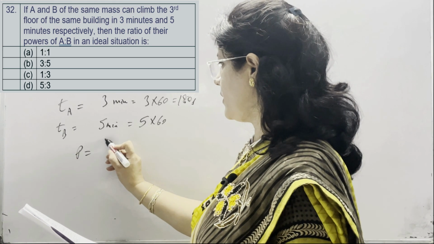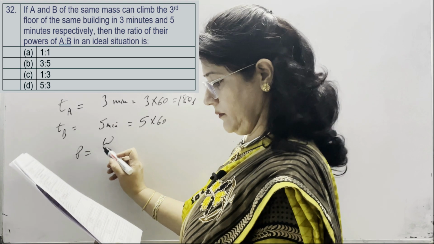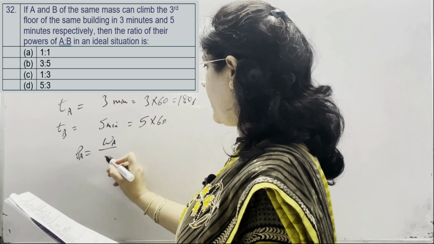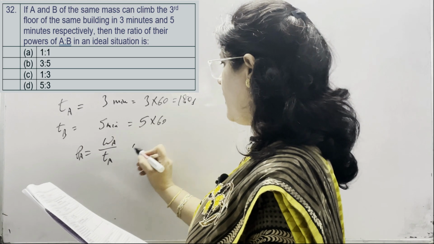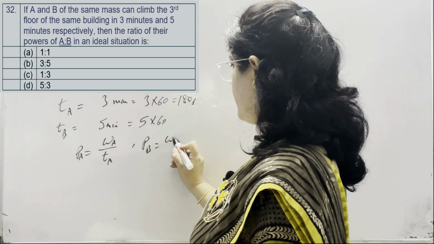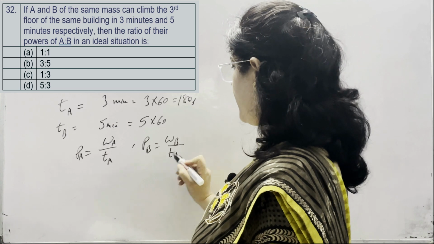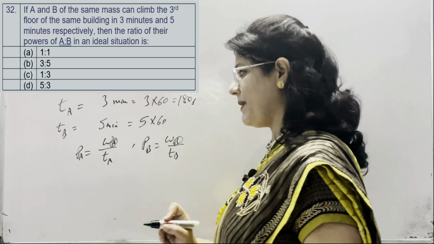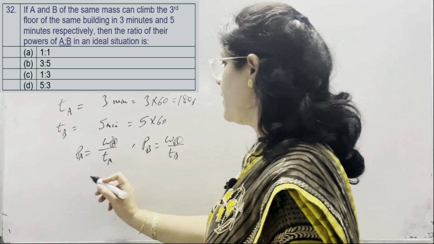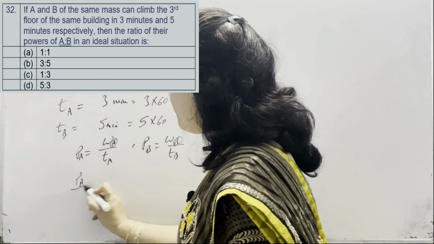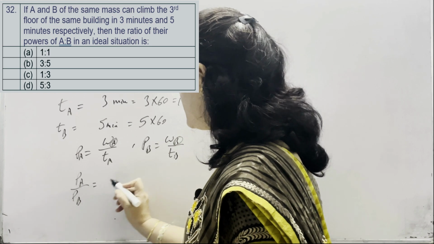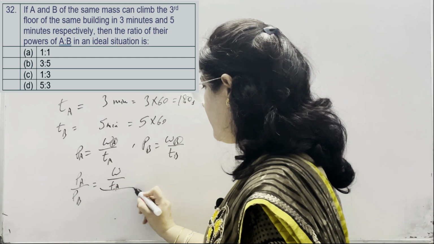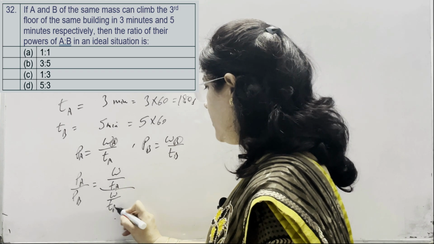So power is equal to work upon time. The ratio of the power: power of A is work done by A divided by time taken by A, and power of B is work done by B divided by time taken by B. Work done by A and B are the same, so we can take them as W because the distance covered by both of them is the same. So the ratio of power of A and B is W upon TA divided by W upon TB.